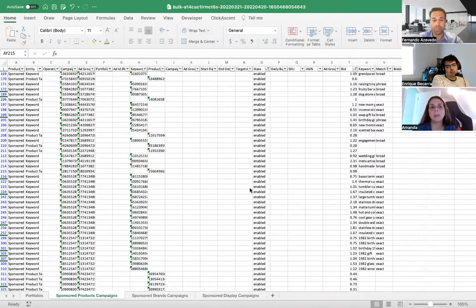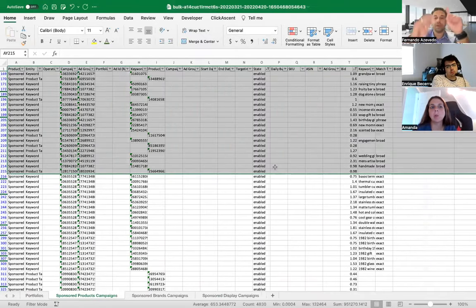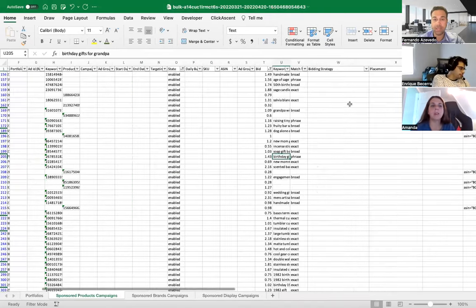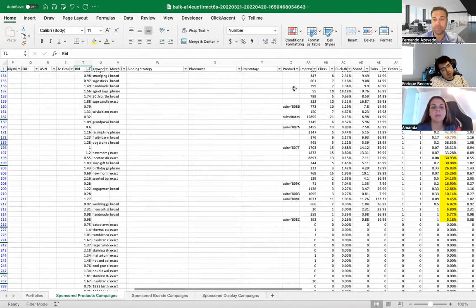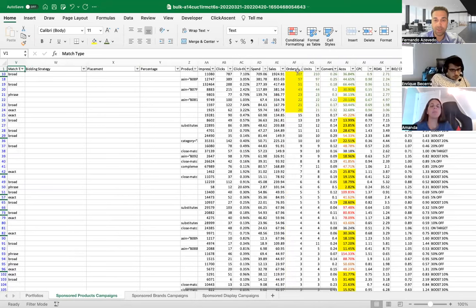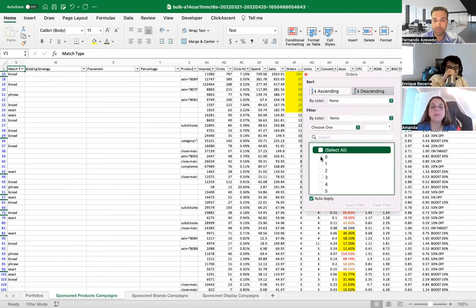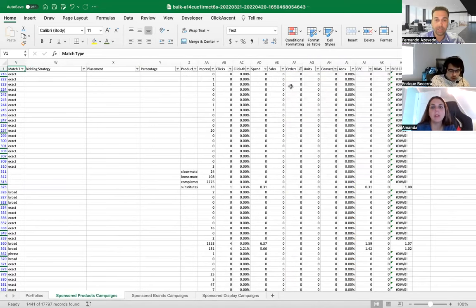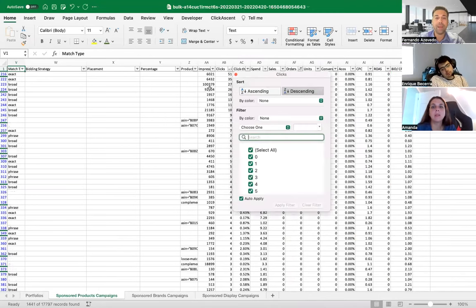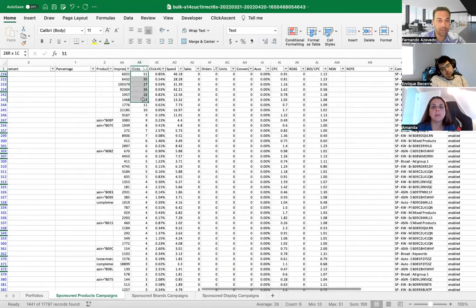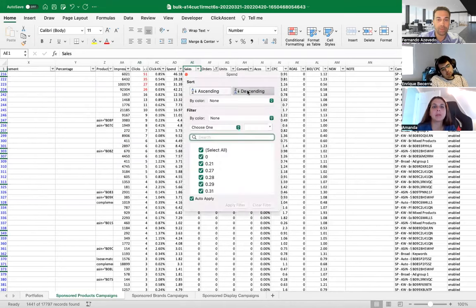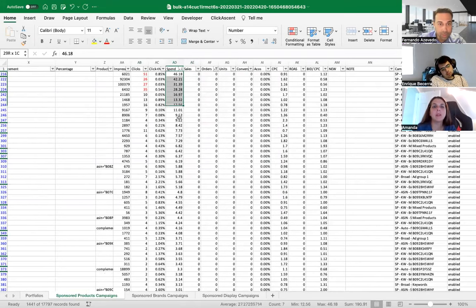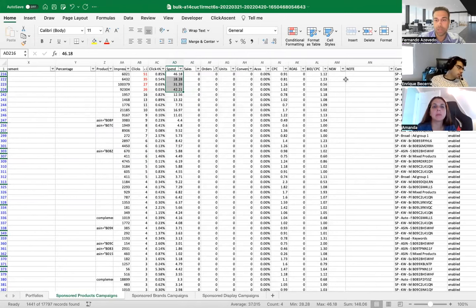Good. Now that we took care of high cost, low cost, let's look at high clicks and no sales. So going back here, I'm going to filter orders to 0, and I'm going to go clicks descending. And you can do that by high clicks, like these guys here, they look like they have too many clicks, more than 20 clicks. And you can also do that by spend. So you can sort by spend too, and take a look at these guys. They're having too much spend, and you can do something about it. I'm just going to do clicks for now.